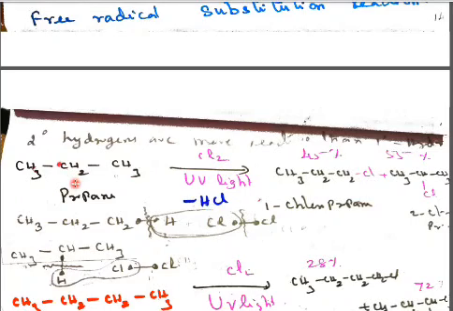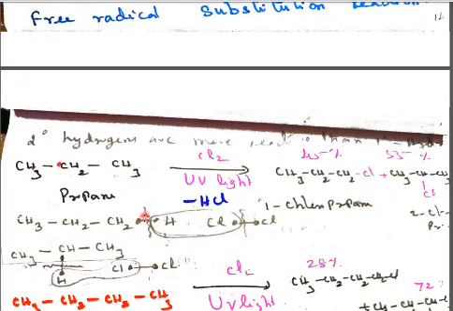Here I have written CH3, CH2, single bond, this CH2, this CH3. I have written CH2 and single bond, and 1 H I have separately written. Chlorine, Cl2, with a single bond they are connected. Each bond contains 2 electrons. If the bond gets broken, each chlorine will take one electron. That is called free radical. A free radical will have an unpaired electron. So only one electron will be there.